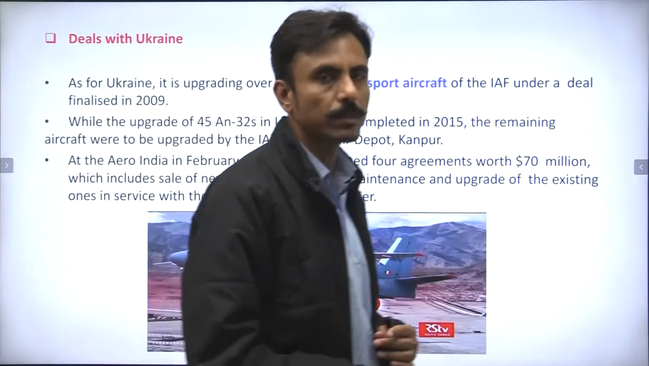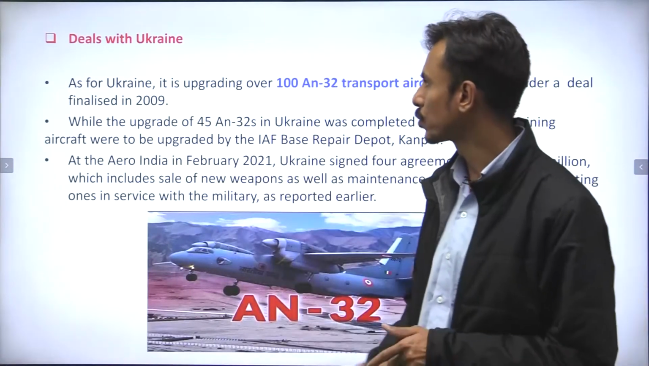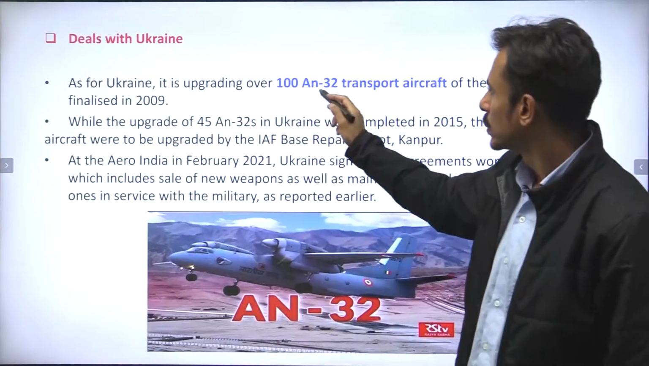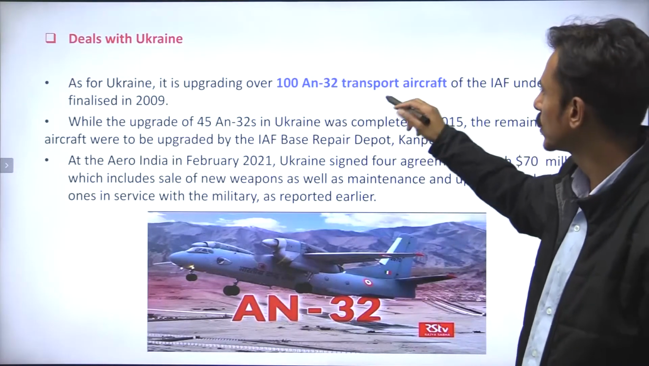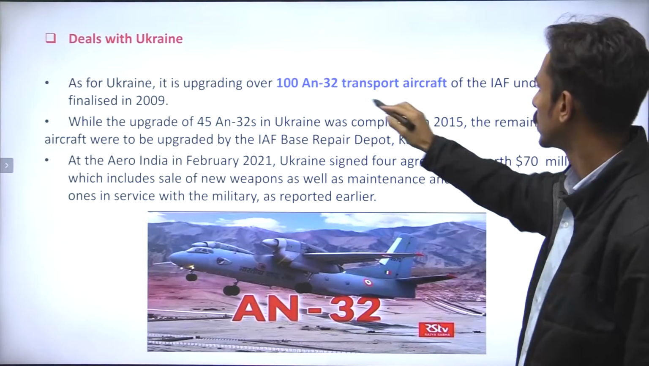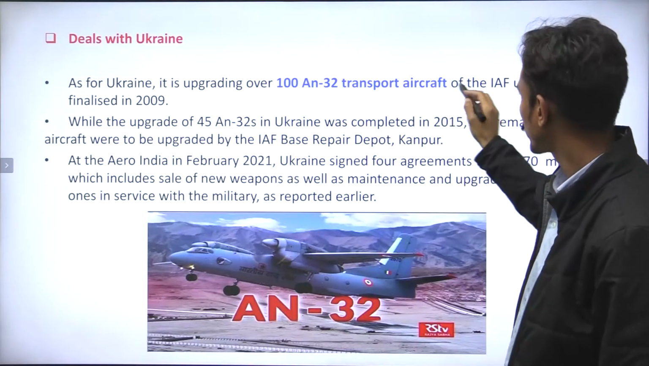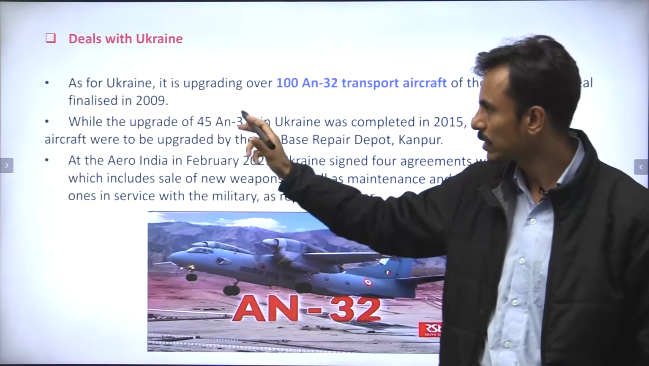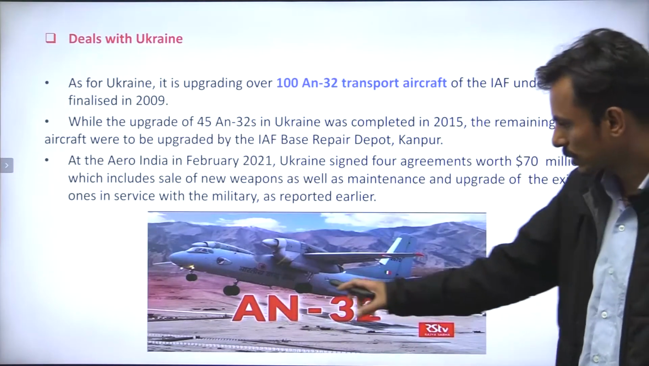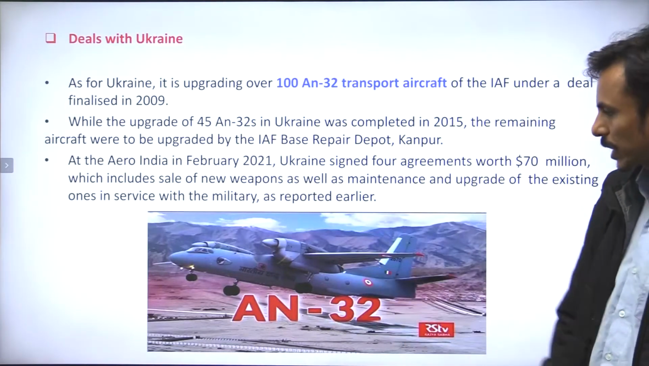So some facts about the deals with Ukraine. India would be procuring 100 AN-32 transport aircraft, right? AN-32 transport aircraft of the Indian Air Force under a deal which was finalized in the year 2009, right? So these are the AN-32 transport aircraft.